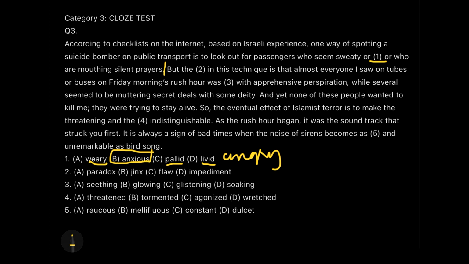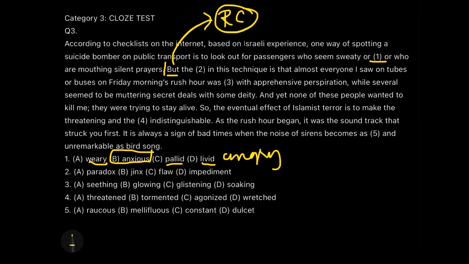According to the checklist on the internet based on the Israeli experience, one way of spotting a suicide bomber on the public transport is to look out for the passengers who seem sweaty or anxious or who are mouthing silent prayers. But